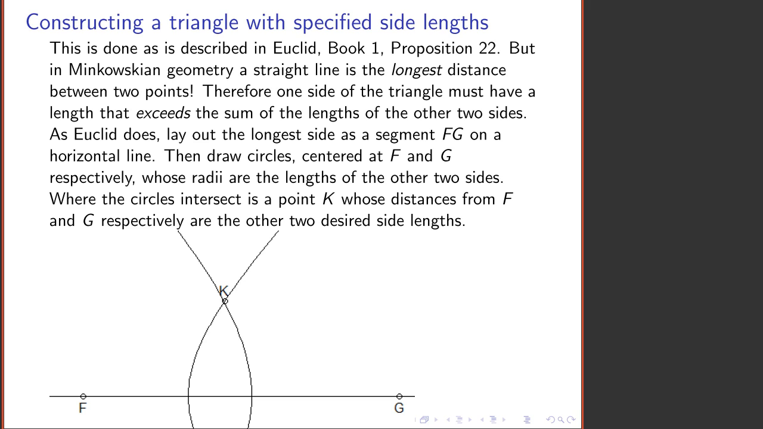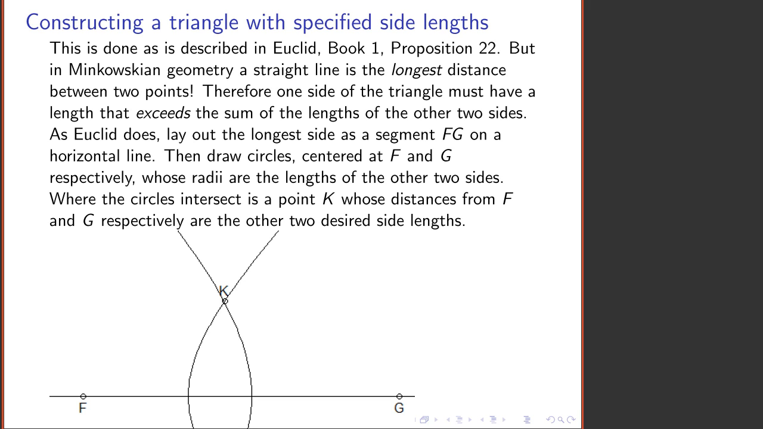What about constructing a triangle whose side lengths have been specified? This is Book 1, Proposition 22. And the only interesting twist in Minkowskian geometry is that the triangle inequality is reversed. A straight line is the longest distance between 2 points, and therefore we have to insist that one side of the triangle has a length that exceeds the lengths of the other 2 sides combined. Then we proceed as Euclid does.